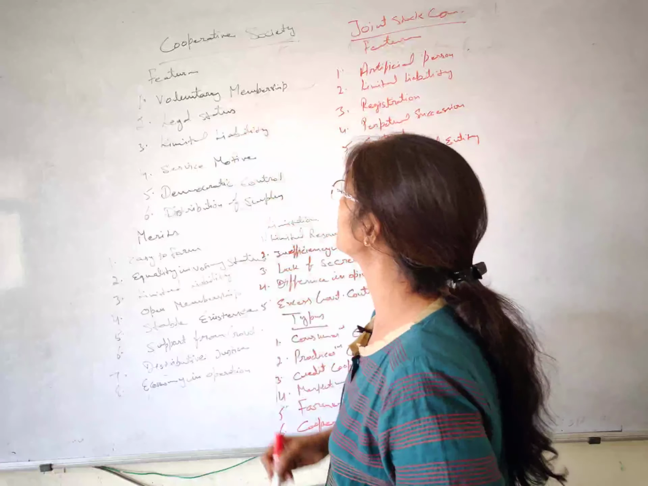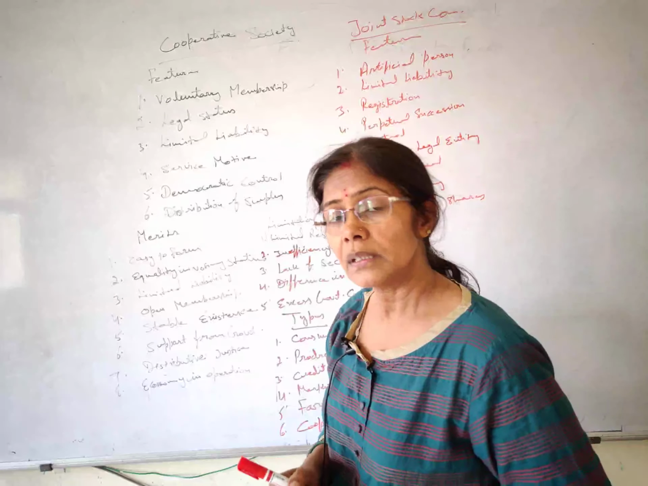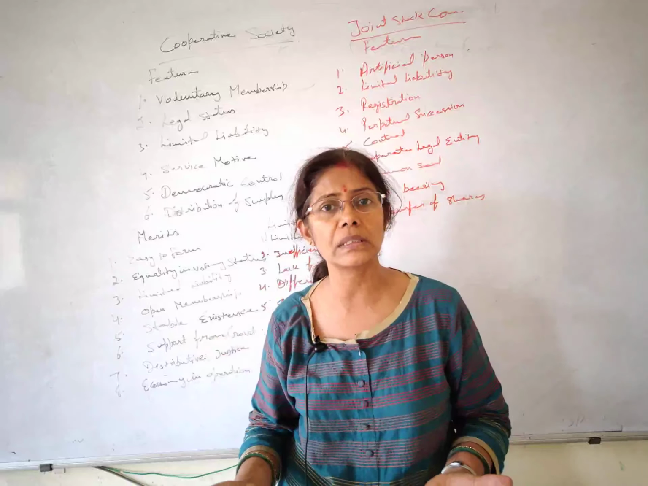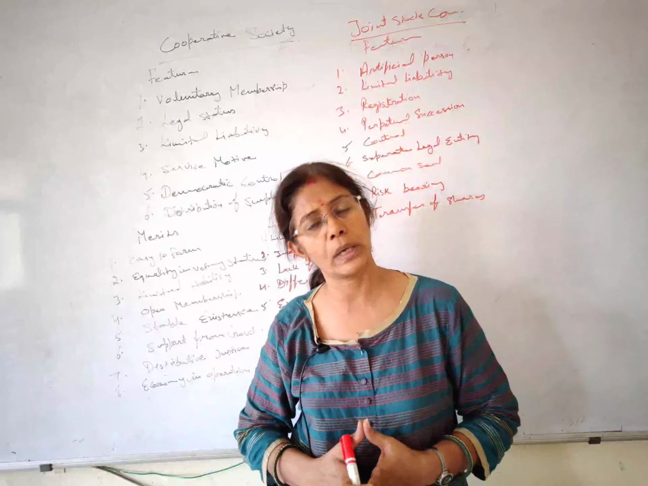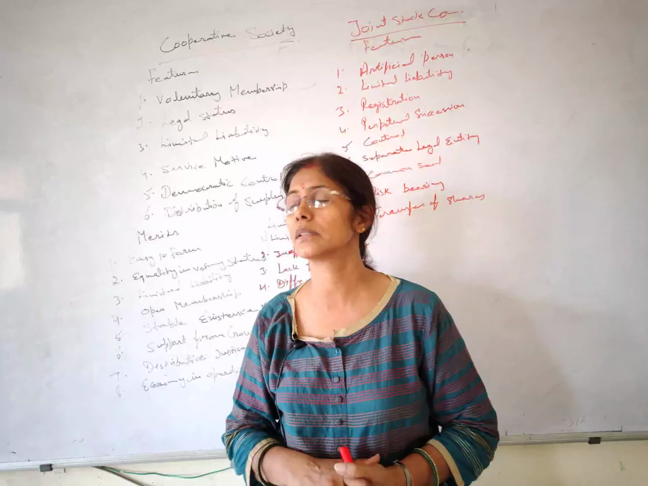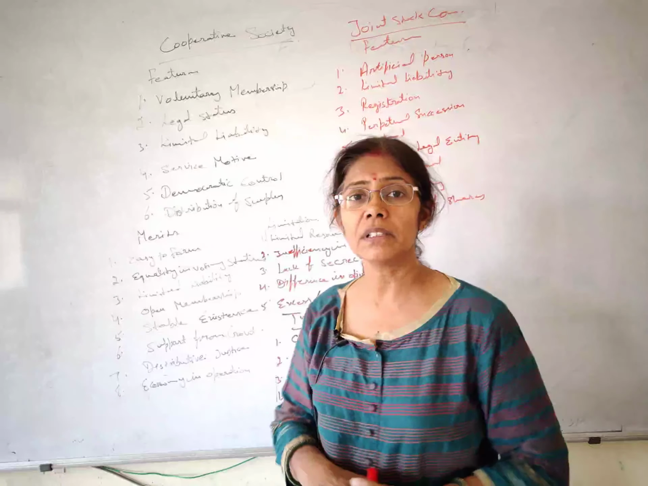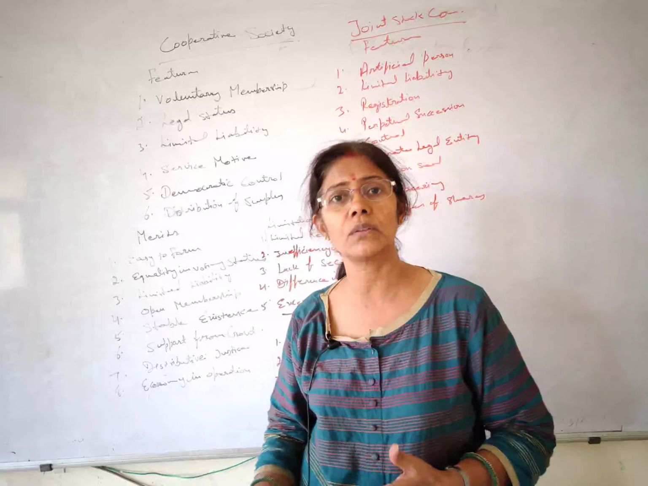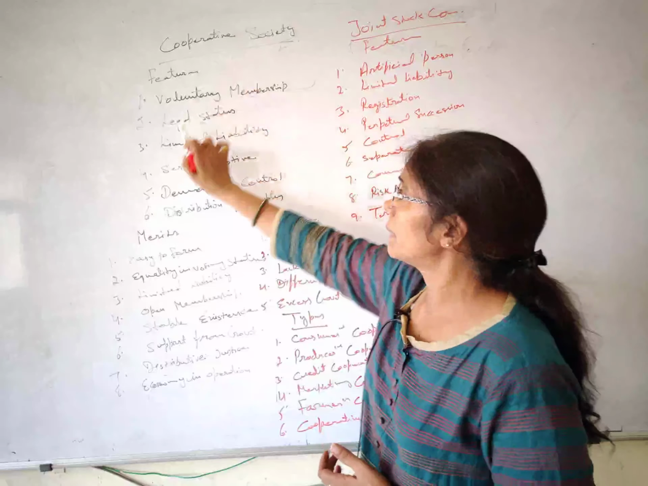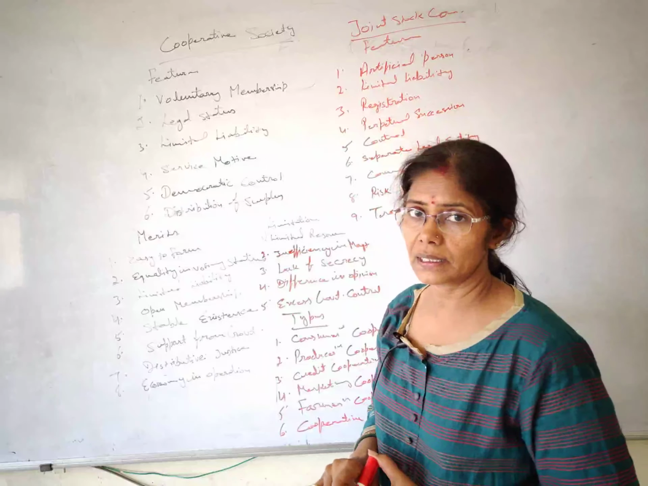The first one is voluntary membership. Students, when one wants to be a member, there are no such restrictions imposed on people to join it, right. They are free to join. Voluntarily they can join this cooperative society, and whenever they don't feel like continuing with it, they can leave, all right. So voluntary membership, and then legal status.